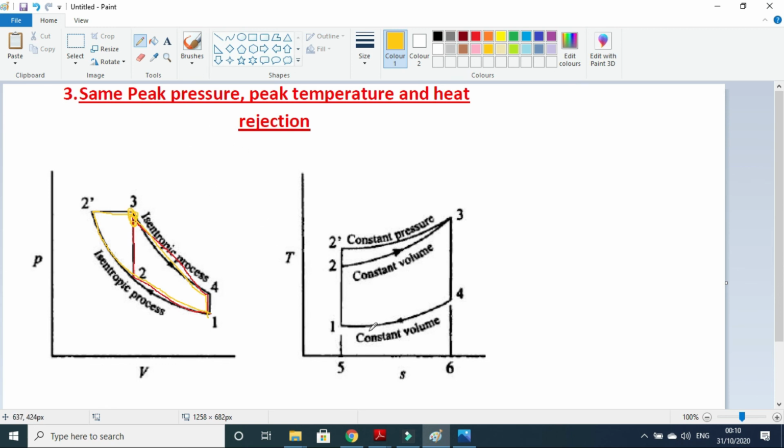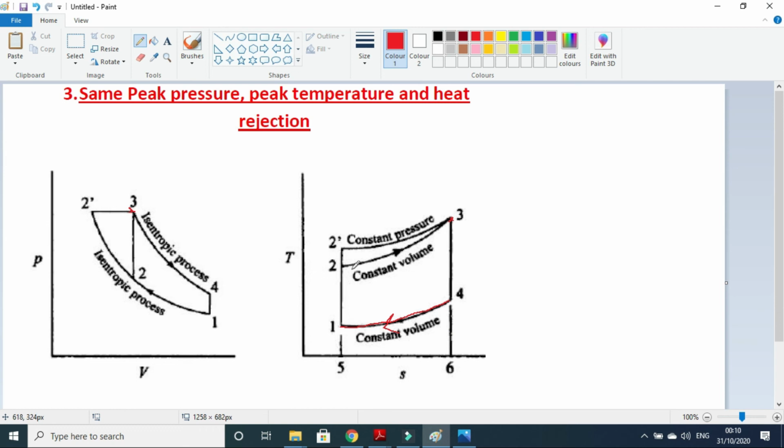Same peak pressure, and we can also see here 1 to 2, 2 to 3, 3 to 4, 4 to 1 is the Otto cycle. T3 is the maximum temperature, and 1 to 2 dash, 2 dash to 3, 4, and 1. So they also have the same peak temperature. So the peak pressure and peak temperature are the same in both cycles, and heat rejection is also the same. That is, the heat rejection curve is the same in both cycles.